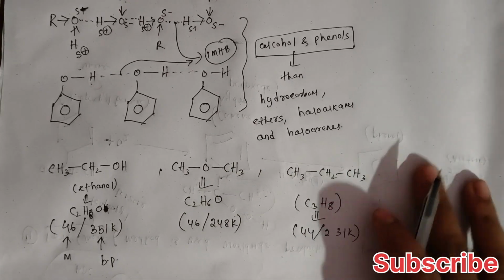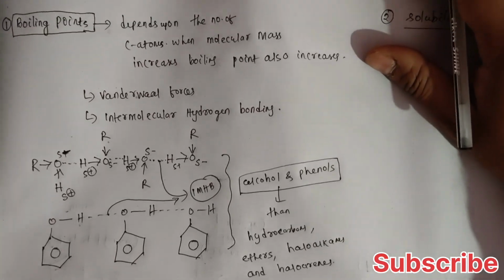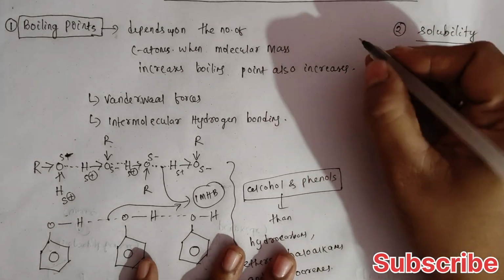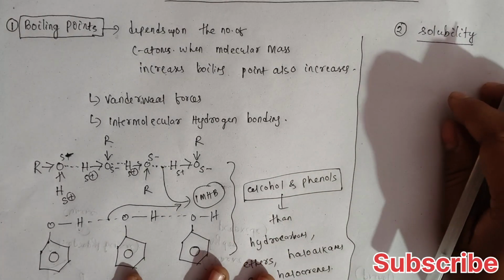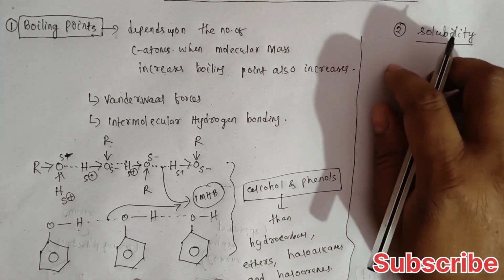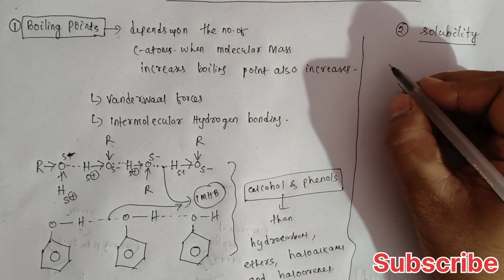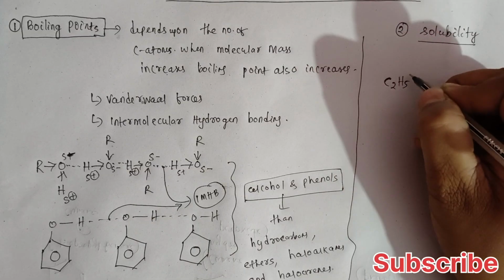Now come to solubility. Now we will clearly understand what solubility actually is. Solubility means whether any substance can be soluble in water or not. If I take ethanol, alcohols or phenols, we all know that alcohols can form intermolecular hydrogen bonding.